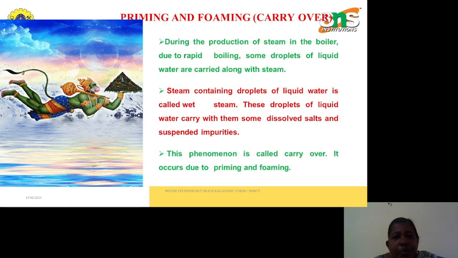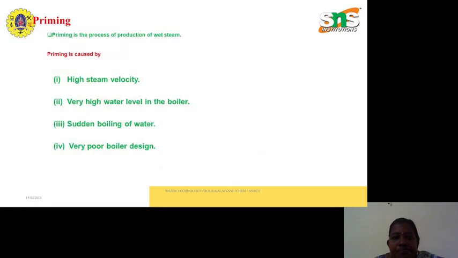This is the second problem, priming and foaming. Priming and foaming is collectively known as carryover. During the production of steam in the boilers, due to rapid boiling, some droplets of liquid water are carried along with the steam. Steam containing droplets of liquid water is called wet steam. This wet steam contains some dissolved salts and suspended impurities. This phenomenon is called carryover. It occurs due to priming and foaming.